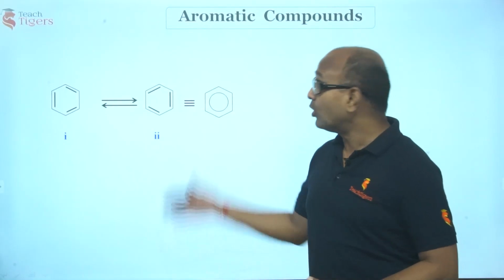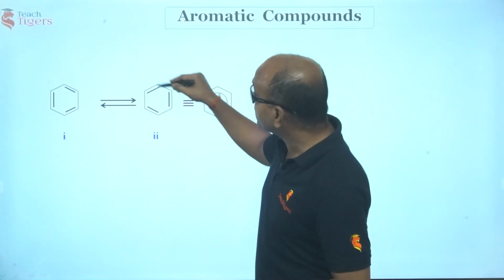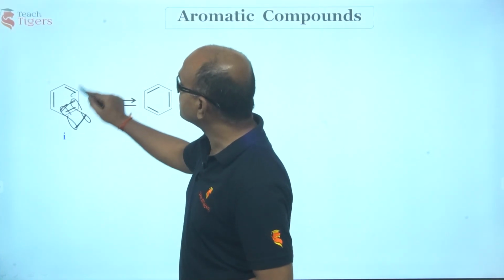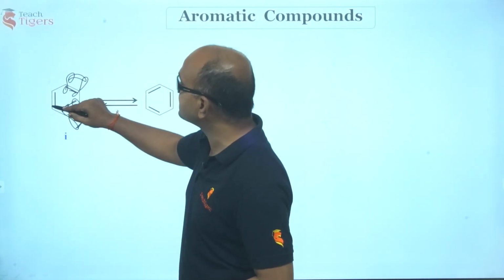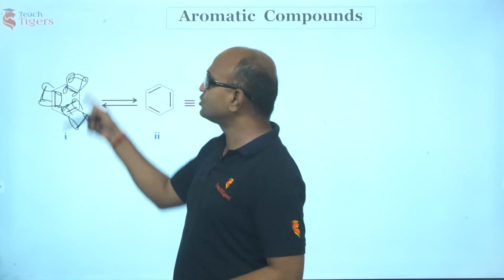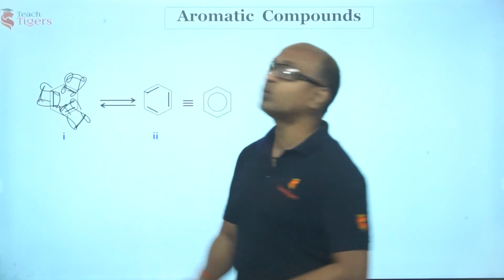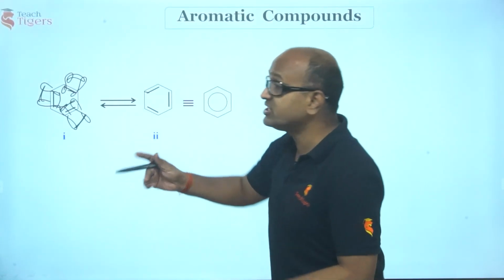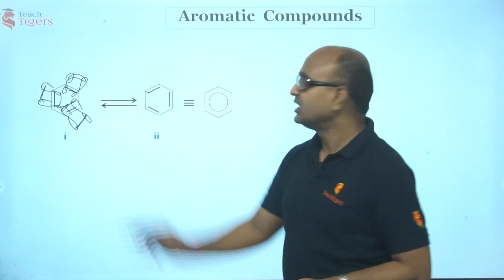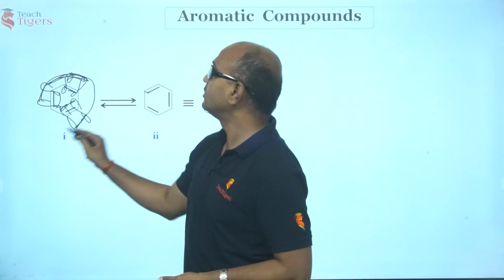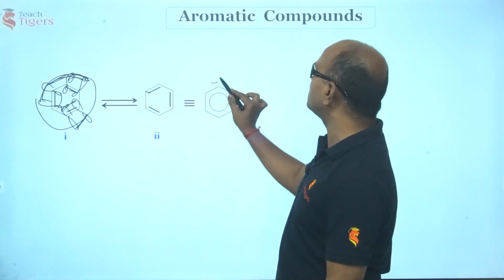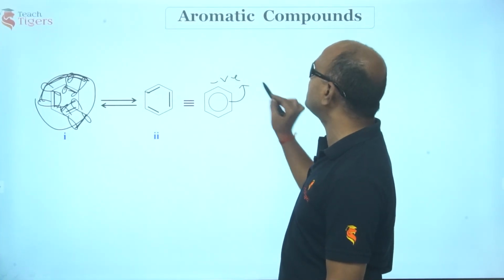In fact, what do you find here? These pi electrons, this is a pi bond. This is overlapping here. This is overlapping here. This is overlapping here. Why only these two? Can these two overlap? Yes, these two overlap. As a result of this, there is an electron cloud above as well as below. This pi electron cloud is above as well as below. What is the charge of this electron cloud? This electron cloud is negatively charged.